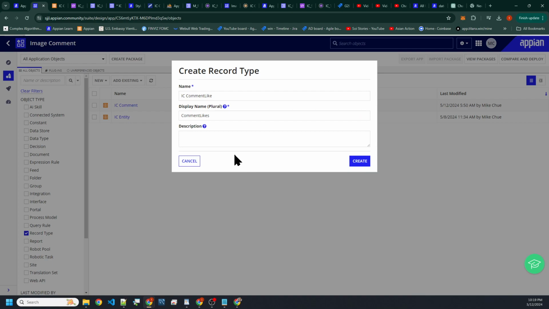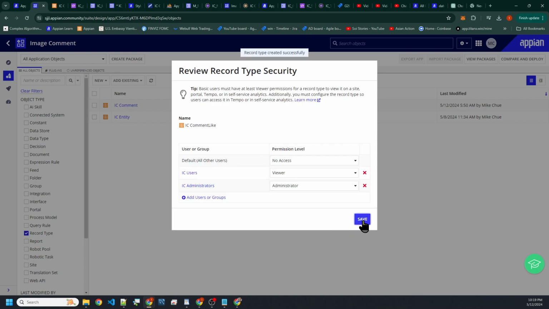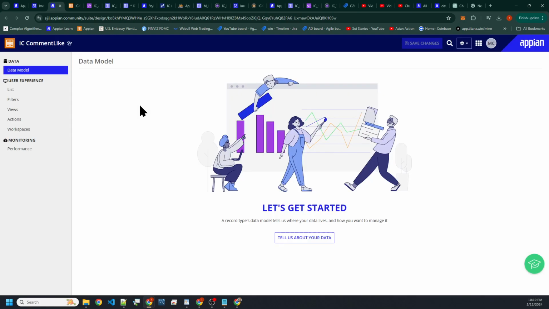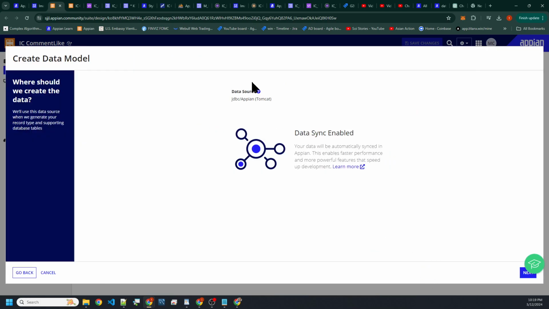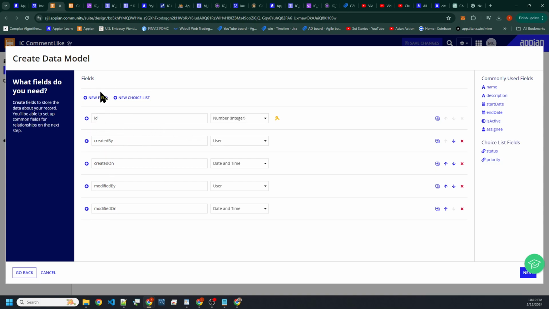So create. We're just going to try to move quickly through this. You know what this is. Add security. Let's talk about the data. We're just going to start from scratch, right? So this time, let's not try to use the database for it. Let's just say, okay, we know that we want to save a user, right? We want to say created by, created on, and maybe we want to say modified by too.